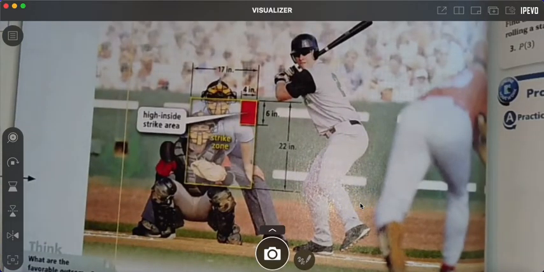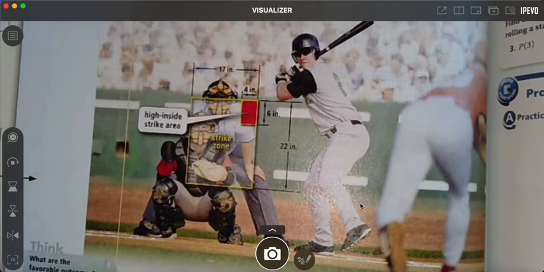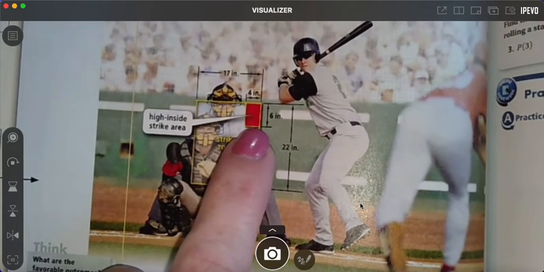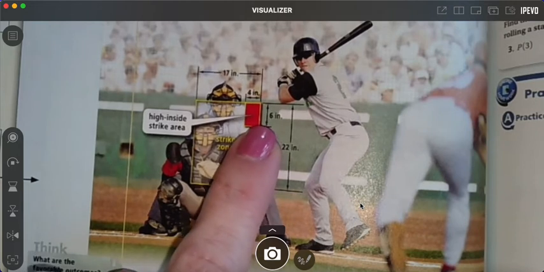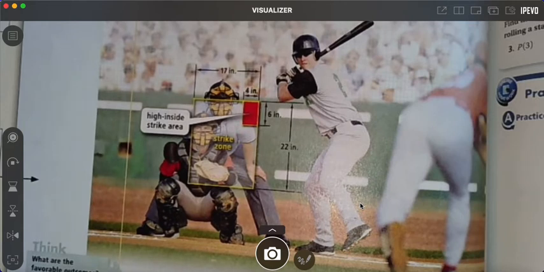Okay, so looking at 14 through 17 on your sheet, I'm going to do one like those. I have a guy up to bat, and the strike zone depends on the height and stance of the batter. What's the probability that a baseball thrown at random within the batter's strike zone will be a high inside strike, one of the hardest pitches to hit? Do you see where they have the high inside strike zone? What's that area? What's 4 times 6? 24. So there's 24 square inches right there.